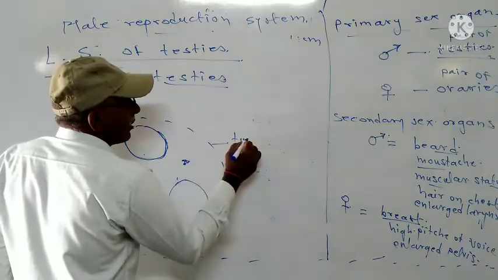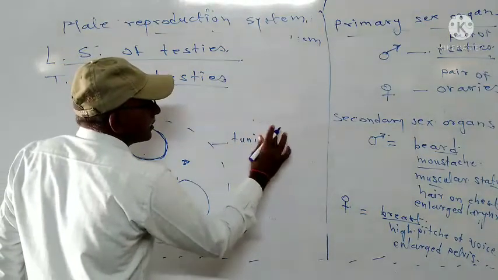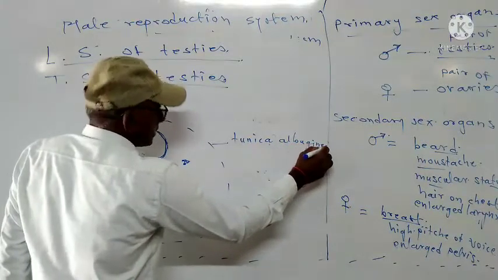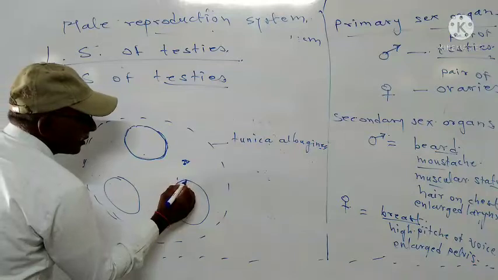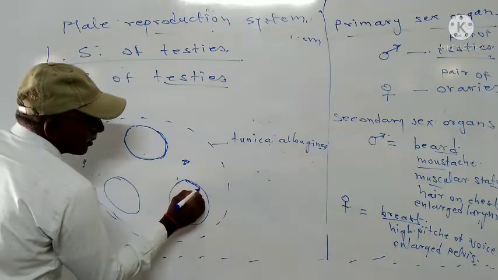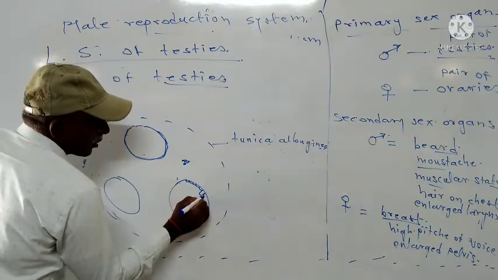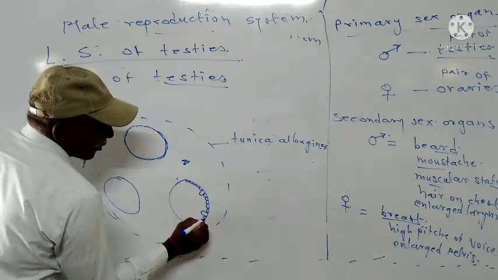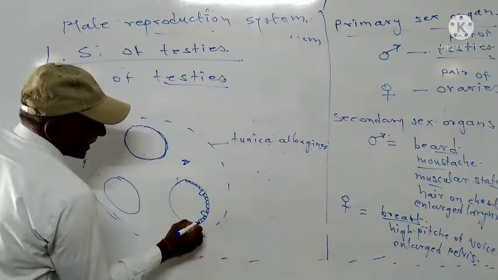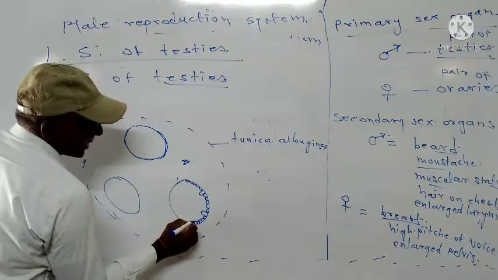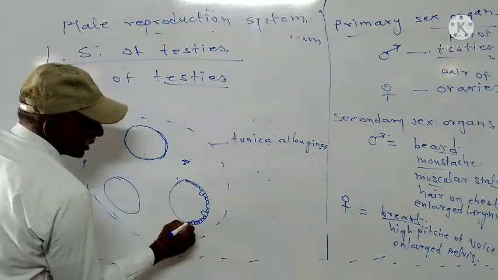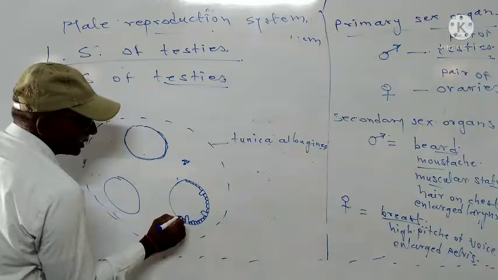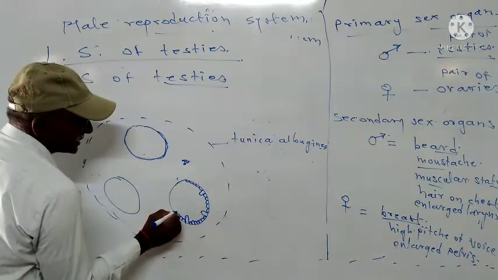This is a tunica albuginea. On the basement membrane, these germinal epithelial cells are held. And between the germinal epithelium, some cells are longer, which are called Sertoli cells.